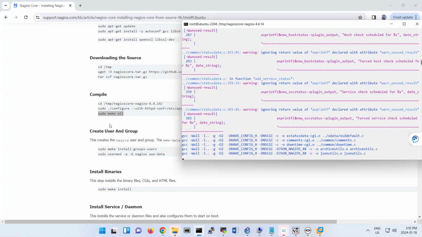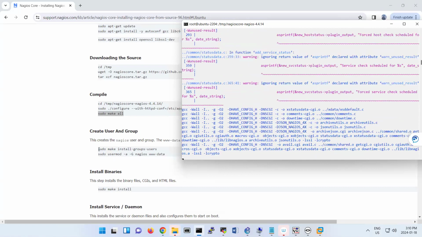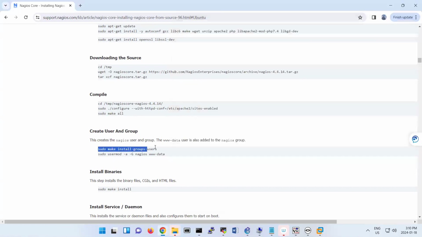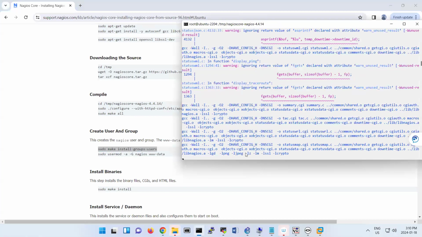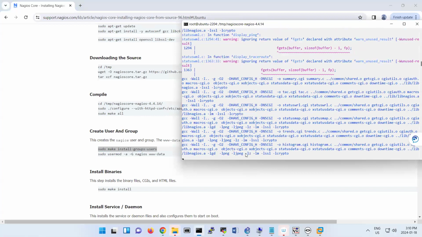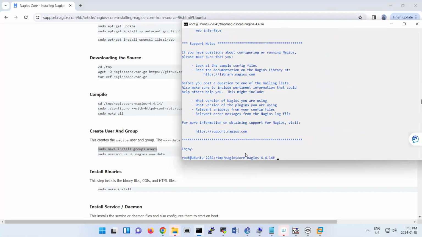Next step, creating a user. So we're going to create a user and group, and we're changing the group name Nagios under www-data. Okay.